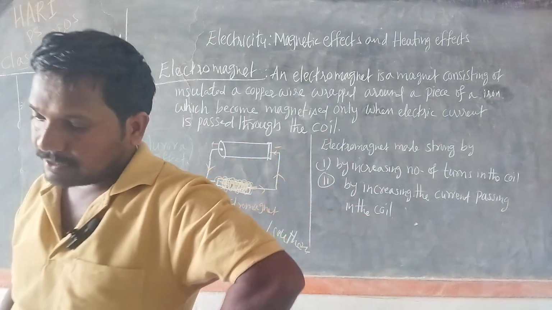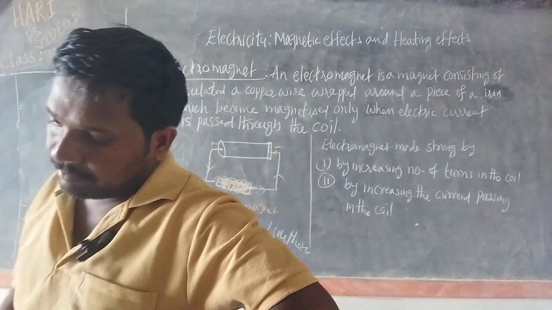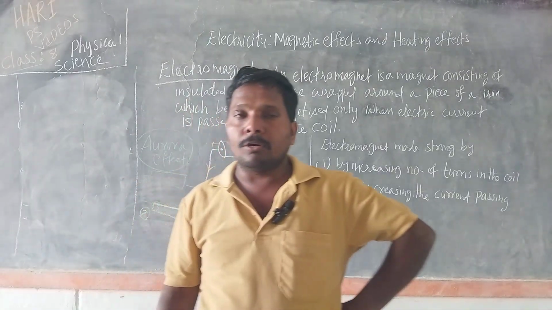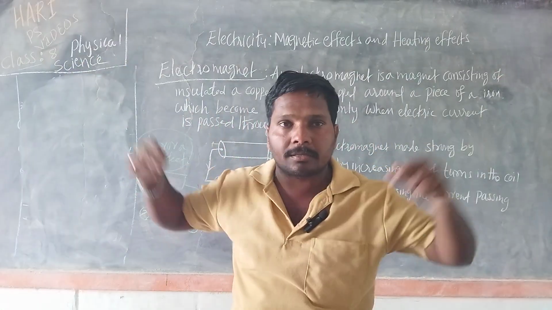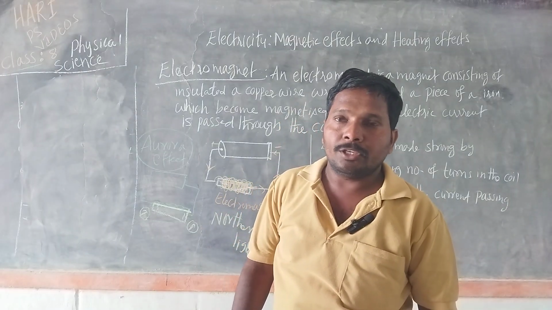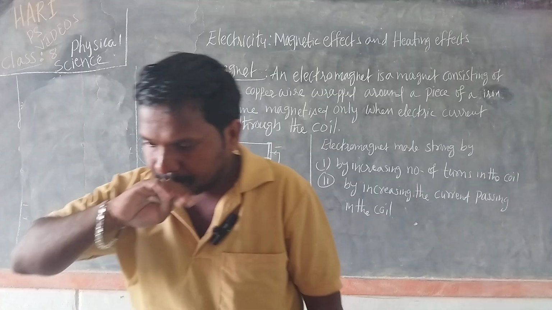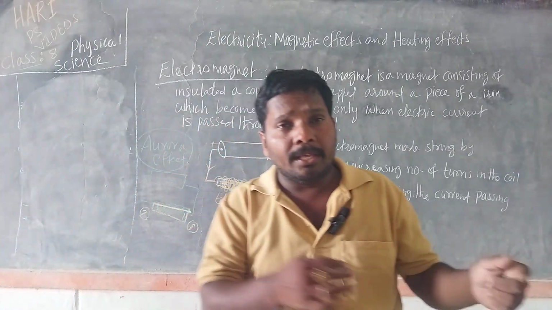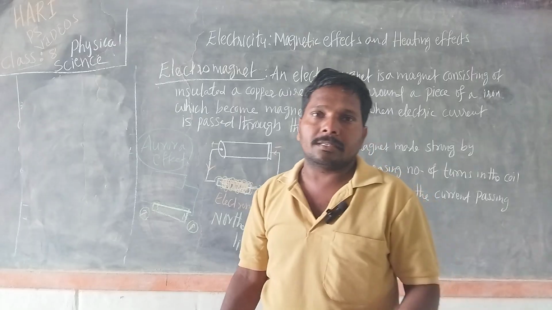They lift steel girders and scrap iron objects for loading and unloading purposes, for loading huge iron blocks, or for unloading the huge iron blocks and metal substances.